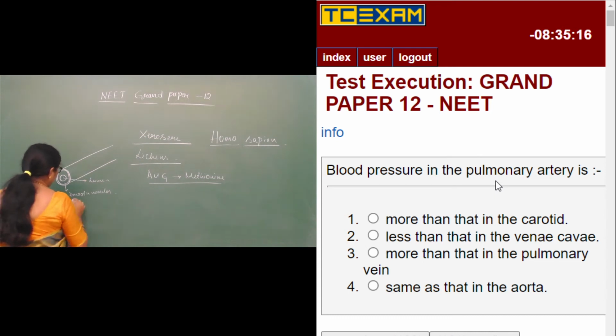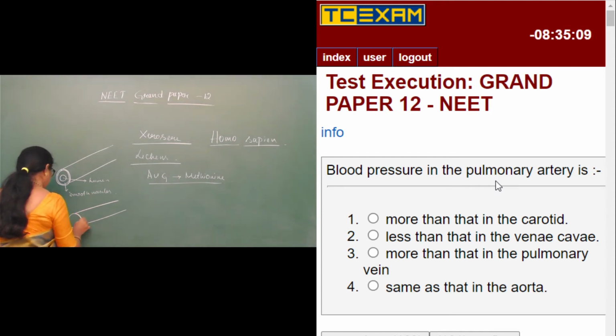And when you compare, the veins have a bigger lumen. They have a bigger lumen when compared to the artery, and this is the layer of smooth muscles. This is the lumen.